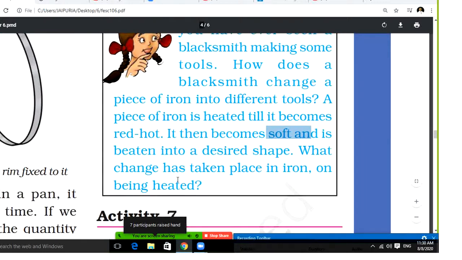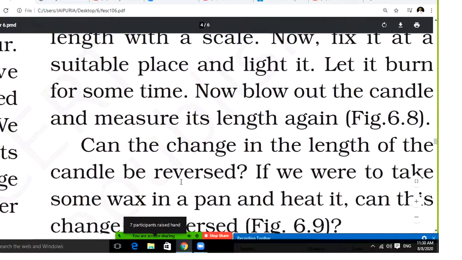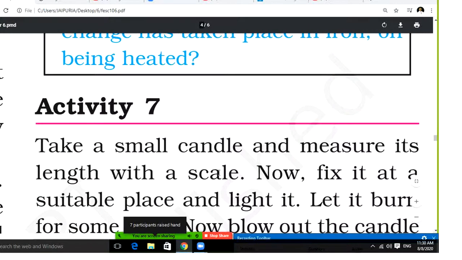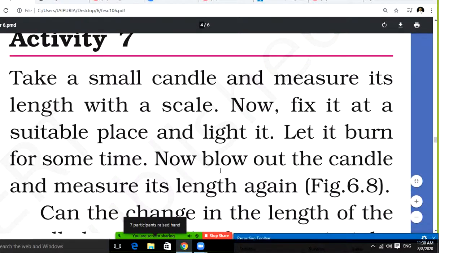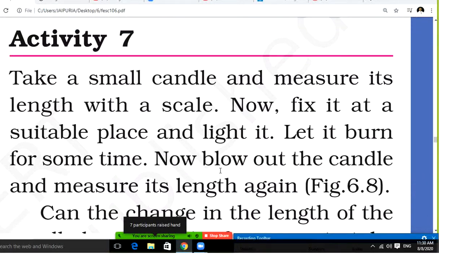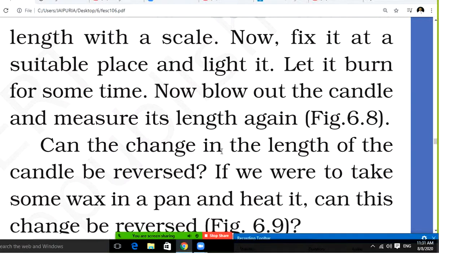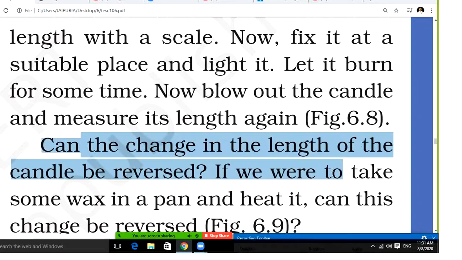One thing, this activity you can also do: take a small candle and measure the length with a scale. So you take this scale, and with the scale you measure the candle height. Now fix it at a suitable place and light it. Let it burn for some time. Now blow out the candle and measure its length again. After some time, students will definitely see the changes in the length of the candle.